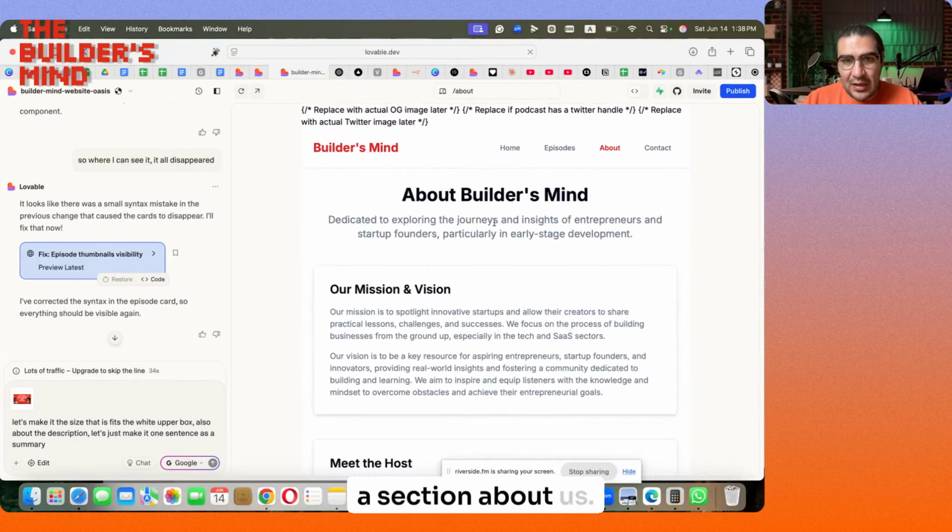So let's work on the contact part. Let's work on the contact section now. So let's remove the send a message one. Let's remove the email ad. Let's keep the social media part, but remove Twitter and add TikTok instead.